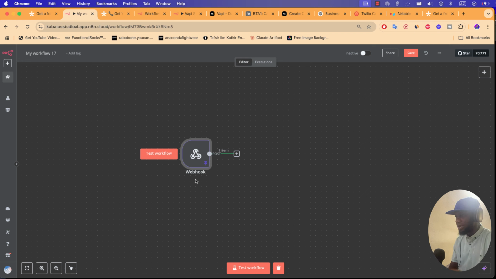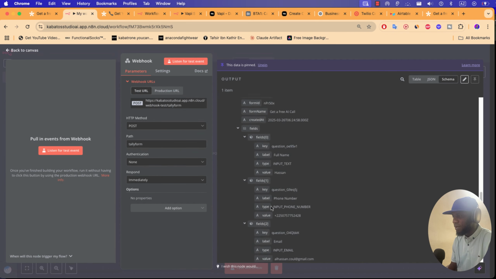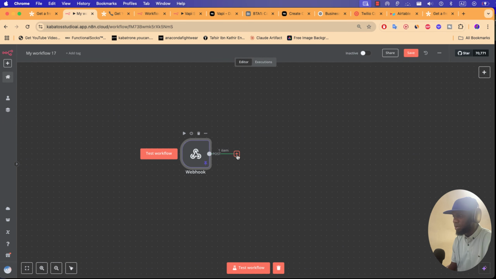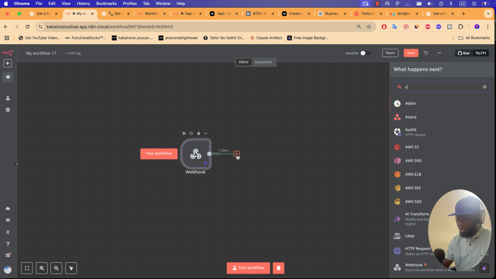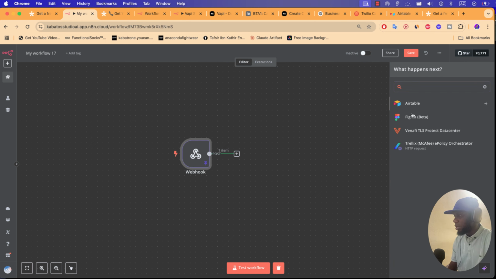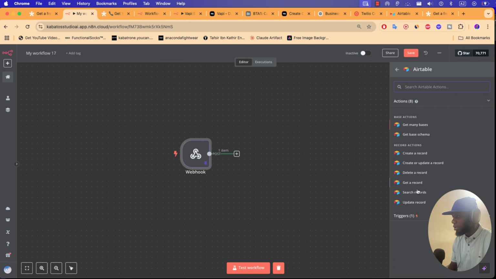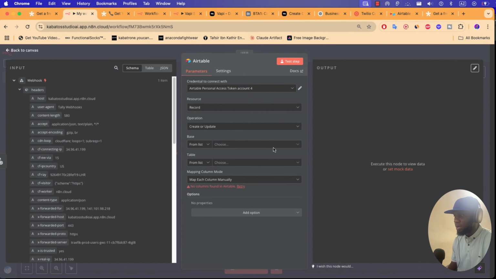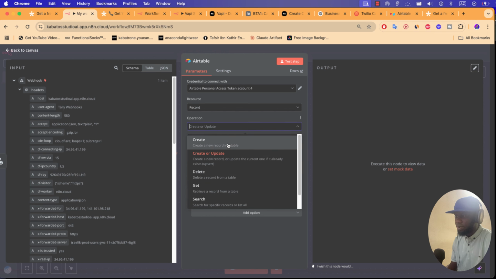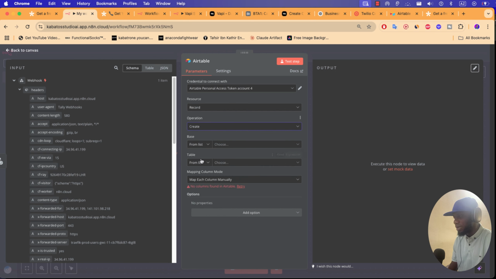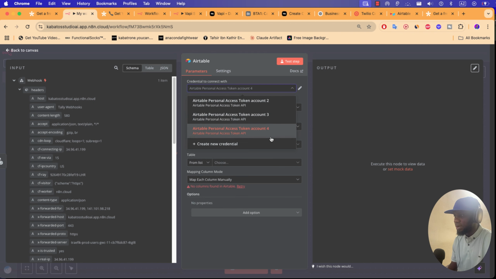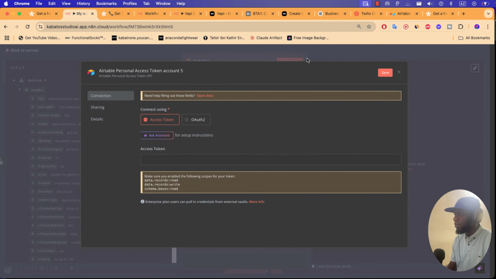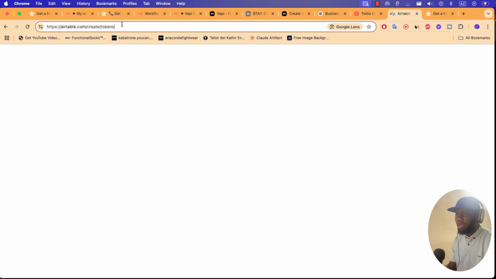So now we'll connect this information from the Tally form and save it in Airtable. You can click here and add Airtable, and use create or update a record. Or you can create a record. Yes, create a record because we want to send data. And here you must create a new credential. To create a new credential, click on the link below to create a token and you'll get access here.